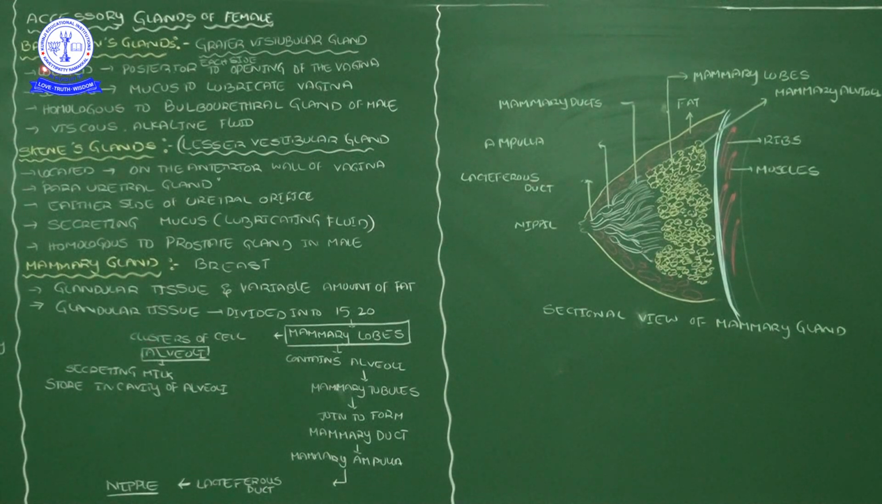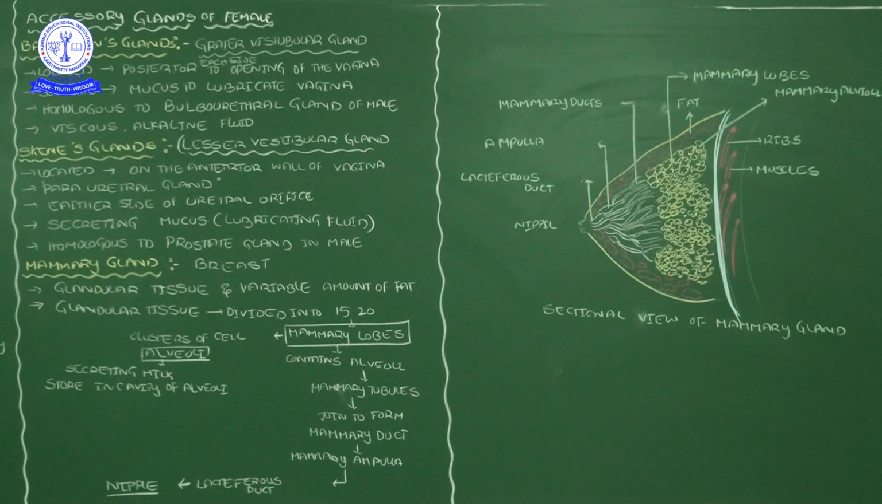I think you understand the Bartholin's glands and Skene's glands. You should remember that Bartholin's glands are also called the greater vestibular glands, and Skene's glands are also called the lesser vestibular glands. They are located, the Bartholin's glands, at the posterior of the vagina, and the Skene's glands on the anterior wall of the vagina. Skene's gland is also called the paraurethral gland. Okay, and then the diagrammatic explanation of the mammary glands.